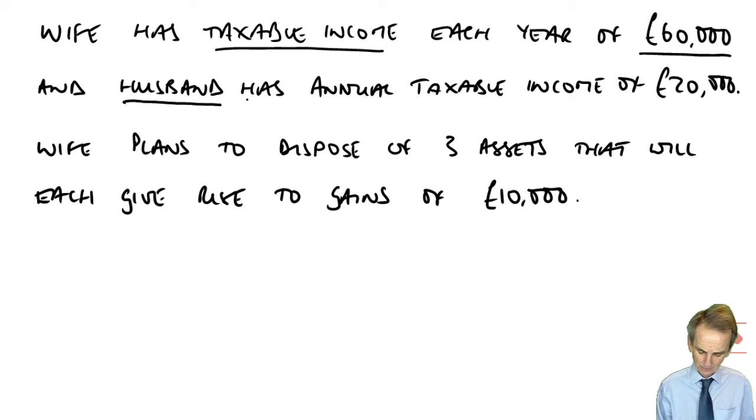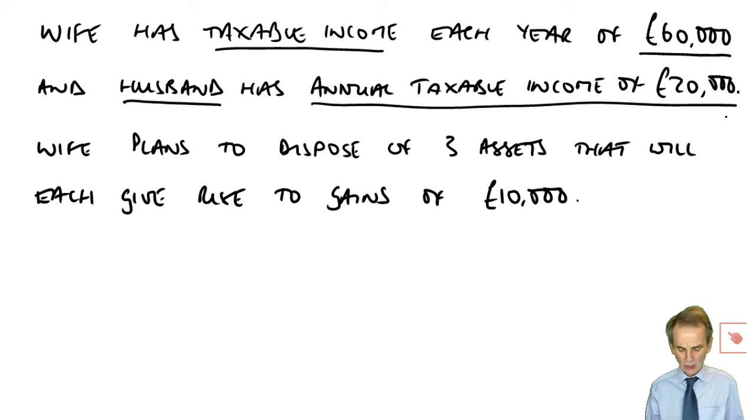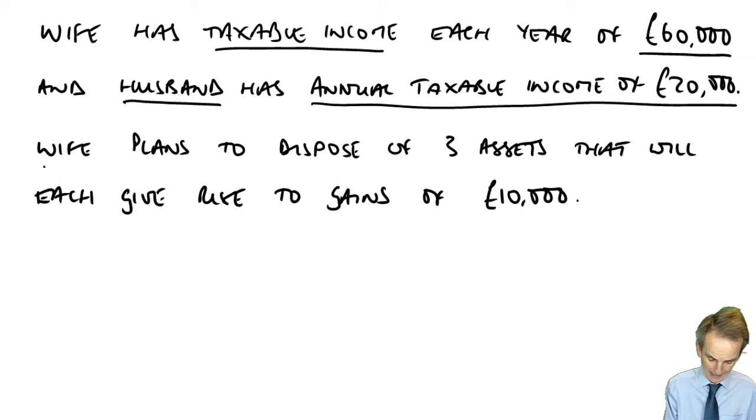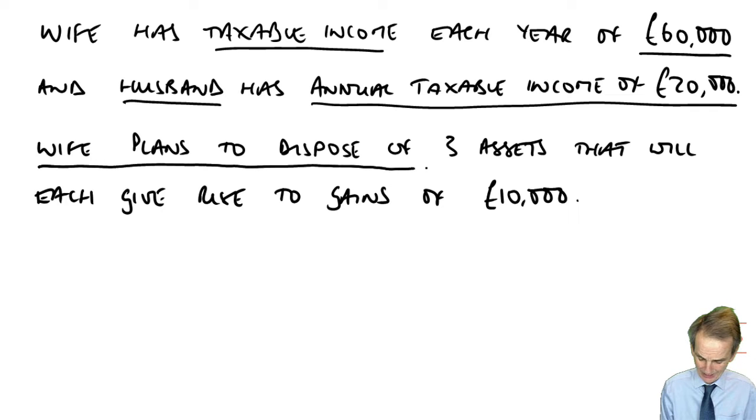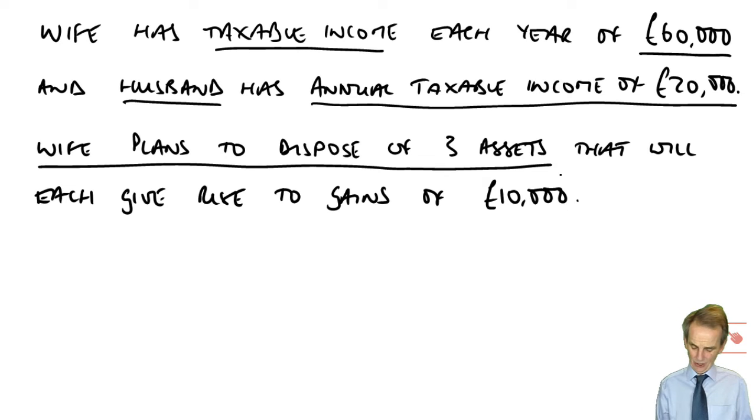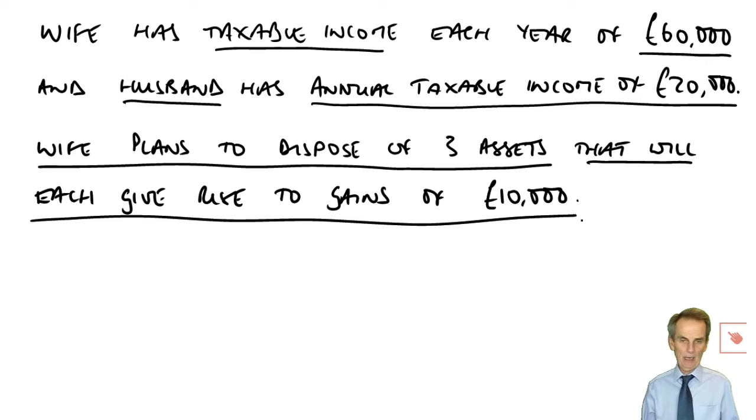Husband, on the other hand, has an annual taxable income of only £20,000. Good decision by the husband there, wouldn't you say? That's the way. So she's a higher rate taxpayer. He very clearly is merely a basic rate taxpayer. Now, the wife also owns assets here. The wife plans to dispose of 3 assets that will each give rise to gains of £10,000.